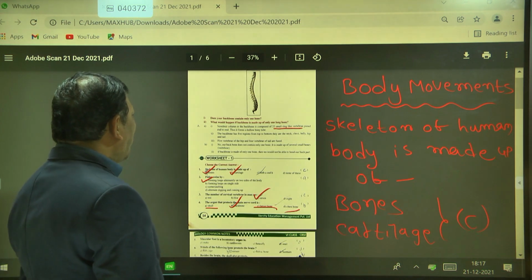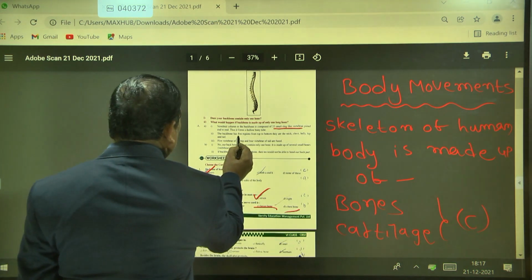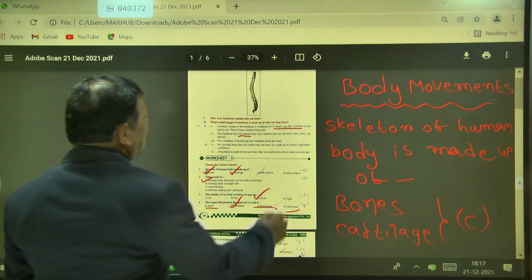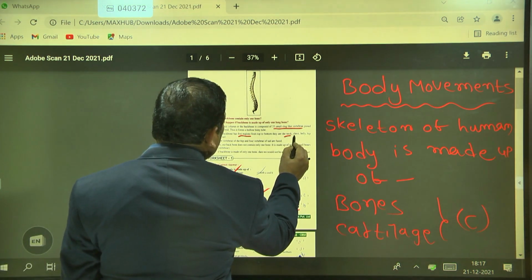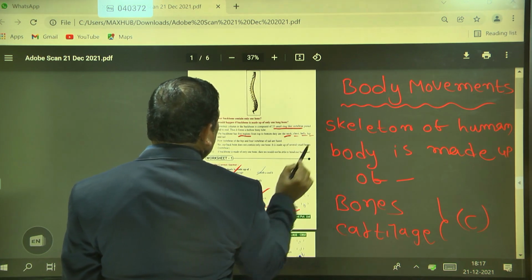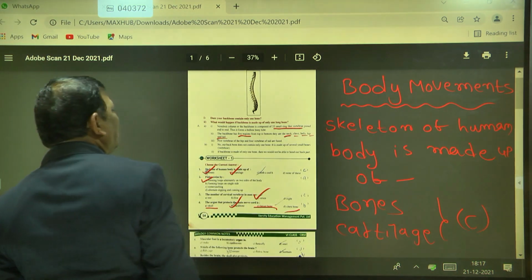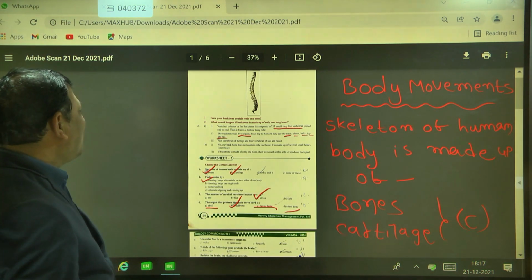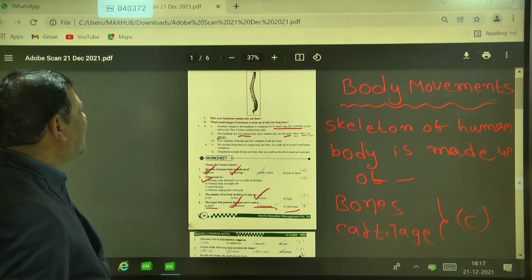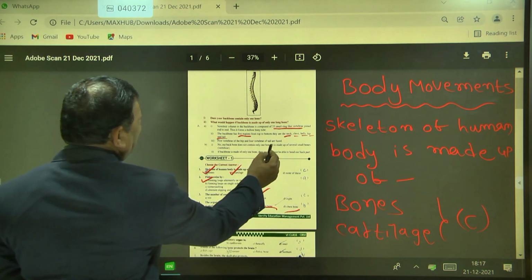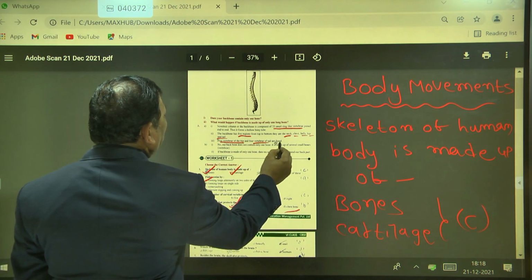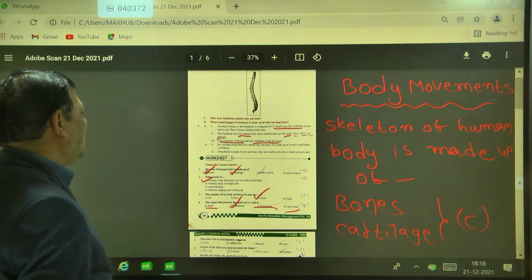The backbone has 5 regions from top to bottom. They are neck, chest, belly, hip, and tail. 5 vertebrae of the hip and 4 vertebrae of the tail are fused together.